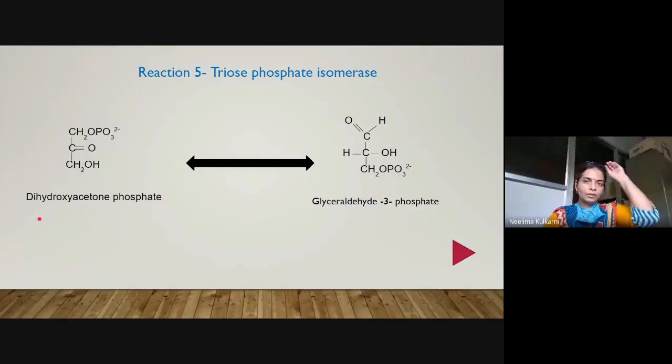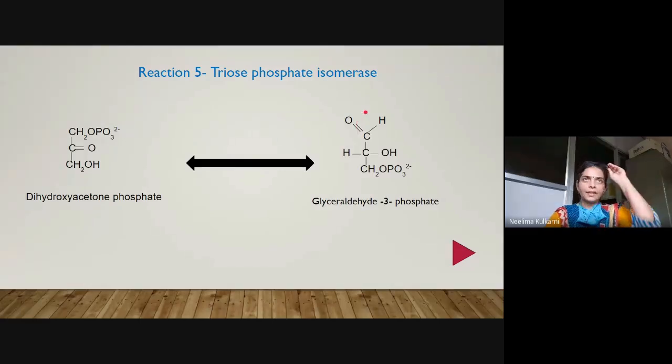Okay. So what is the reaction? Again, in this reaction, it is opposite to whatever isomerase we have seen before. The phosphoglucoisomerase converts aldose sugar to ketose sugar. This is converting ketose sugar derivative to aldose sugar derivative. So converting dihydroxyacetone phosphate, which has a ketonic group here, to glyceraldehyde 3-phosphate, which has aldehyde group here.